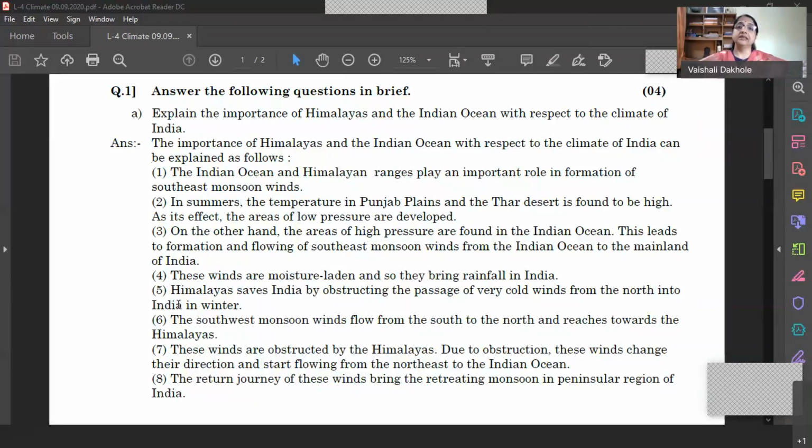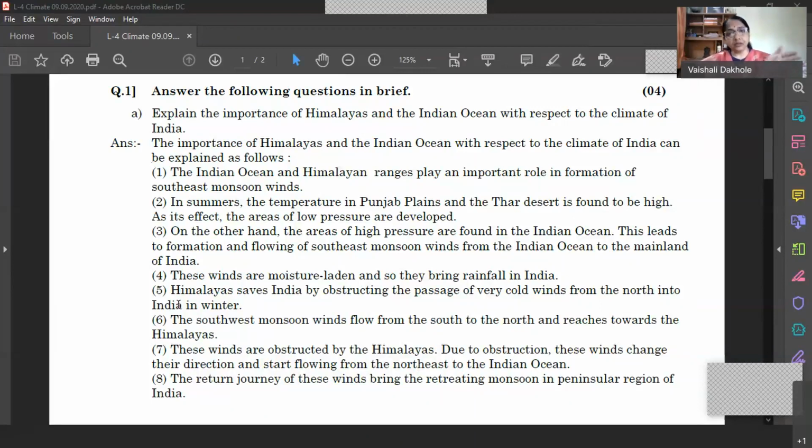When these winds cross the Western Ghats and enter in the peninsular part, interior part of the country, in the central part, they give high to medium rainfall, and when they reach up to the northern part of the country, there they are obstructed by the high walls of lofty Himalayas.